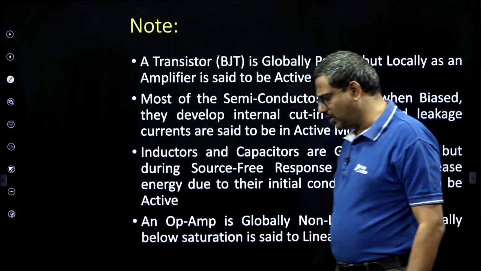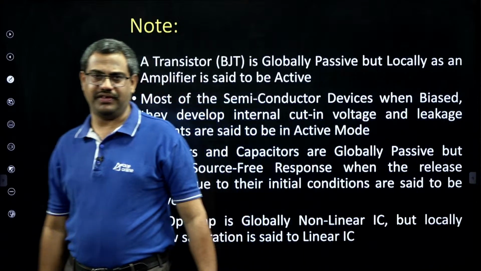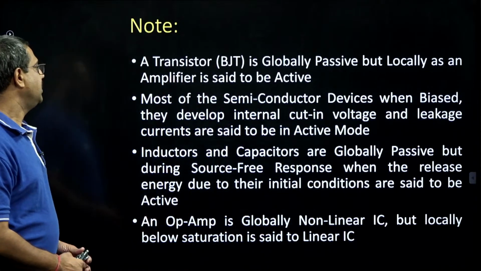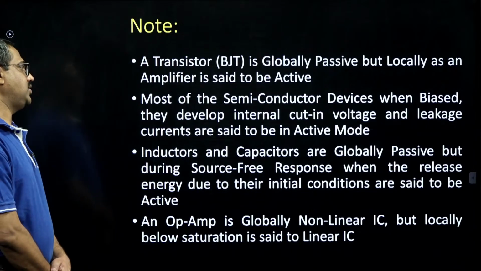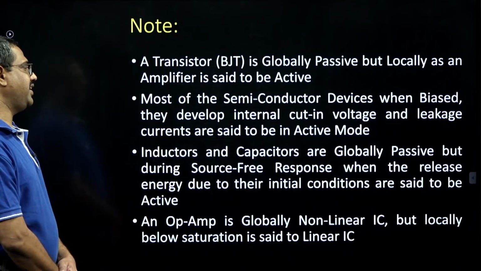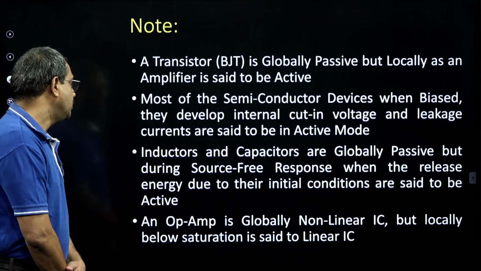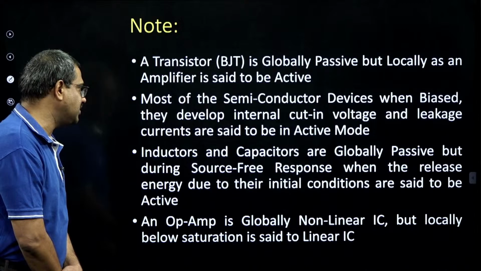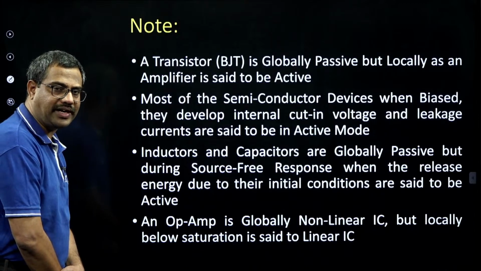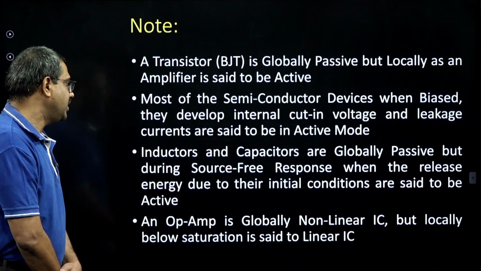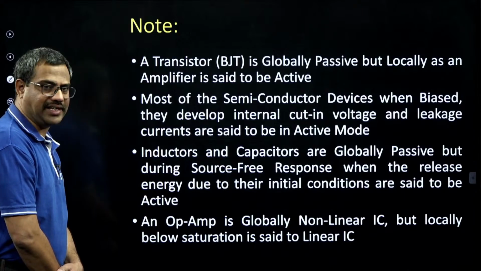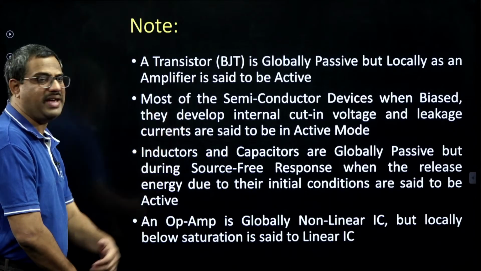Then these are some important examples which give more clarity for us. A transistor BJT is globally passive, but locally as an amplifier it is active. BJT is a passive element, but as an amplifier we call it active. Then most of the semiconductor devices when biased develop internal cut-in voltages and leakage currents, and are said to be active.